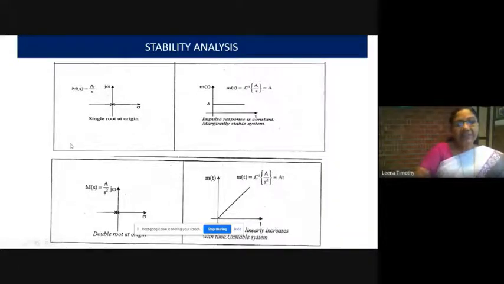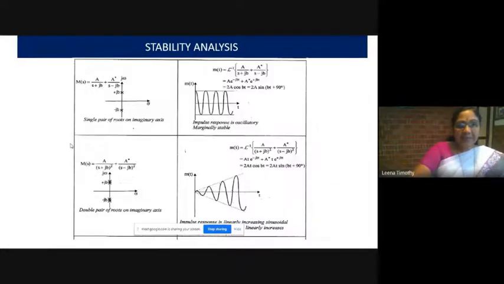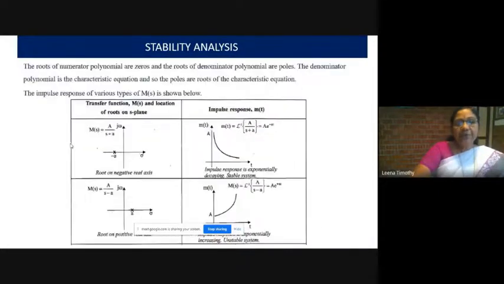So what is the inference about the system being stable? The system is stable if the roots are on the left hand side of the S-plane. And if the roots are on the right hand side of the S-plane, then the system is unstable. S-plane means the complex plane, with the real axis and the imaginary axis.